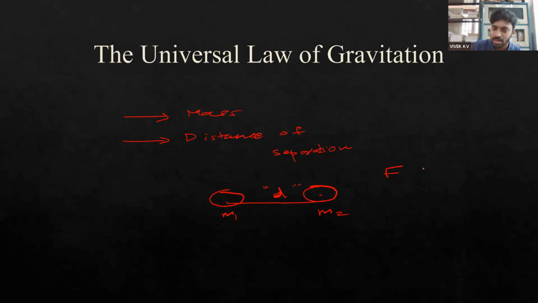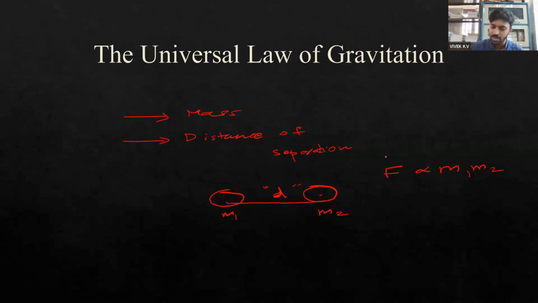It states that the gravitational force is directly proportional to the product of the masses, m1 into m2. And also, initially we said that the gravitational force will be very small when the distance of separation is very large. So when the distance of separation between the two bodies is large enough, the effect of gravitation will be small.